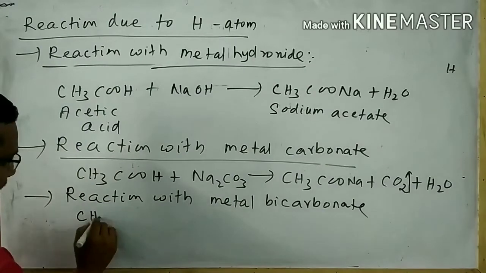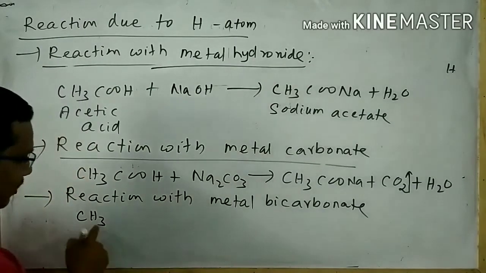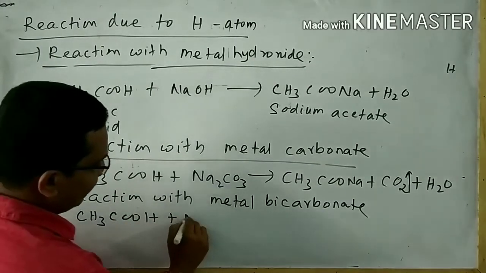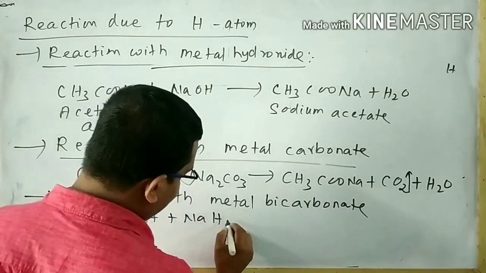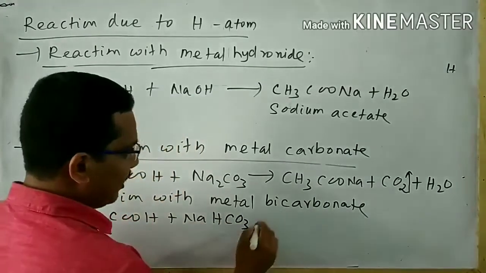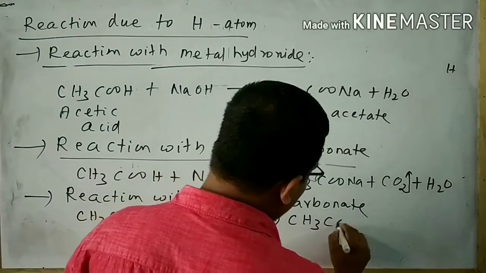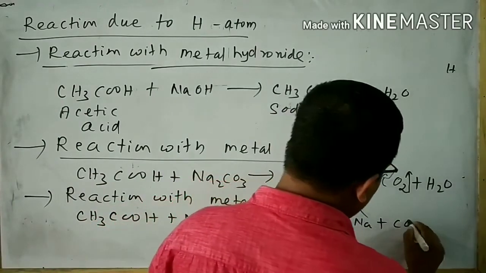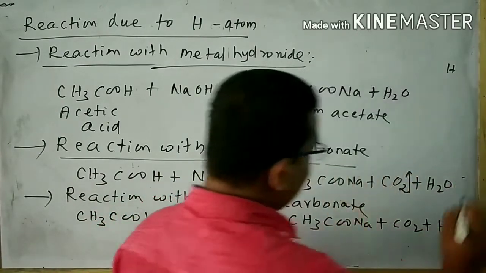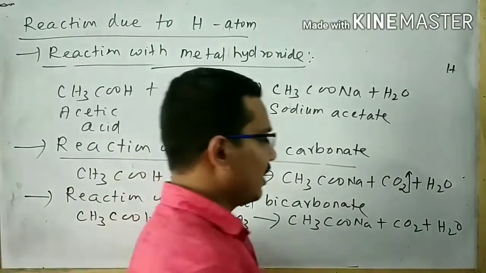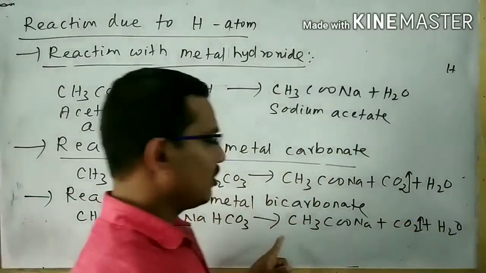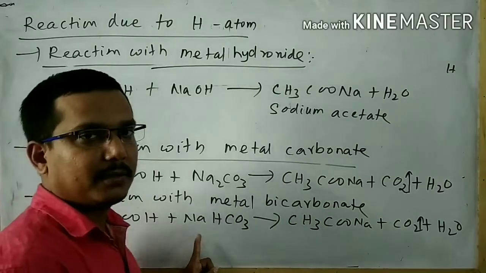Suppose we take a metal bicarbonate, that is sodium bicarbonate. Acetic acid reacts with sodium bicarbonate, NaHCO3, and it gives CH3COONa plus CO2 plus water. In this reaction also, CO2 gas is released. So this reaction is also used for the detection of carboxylic acid.